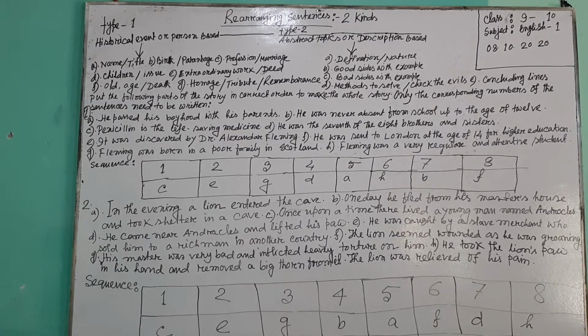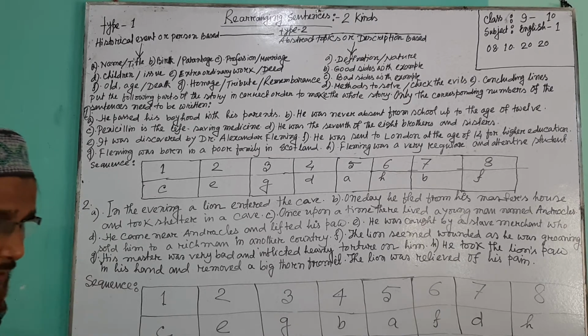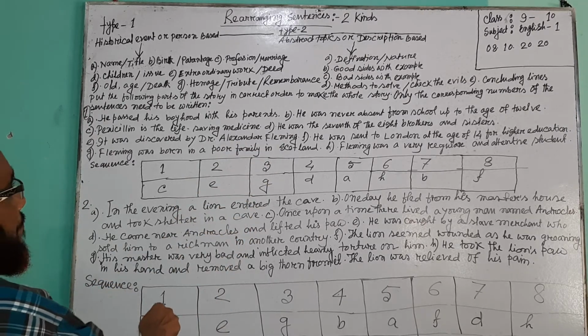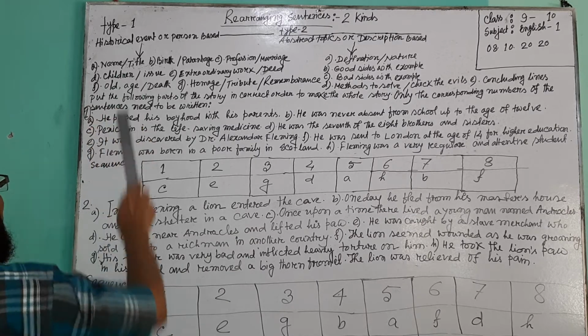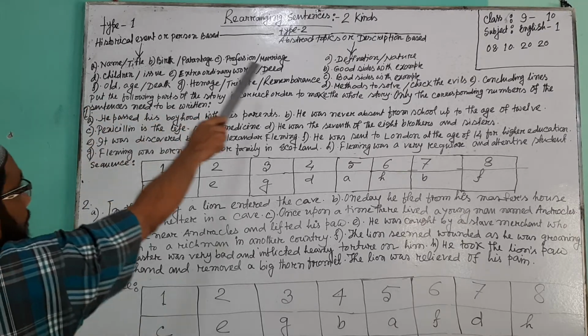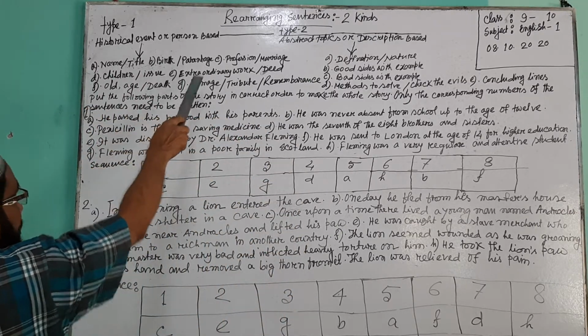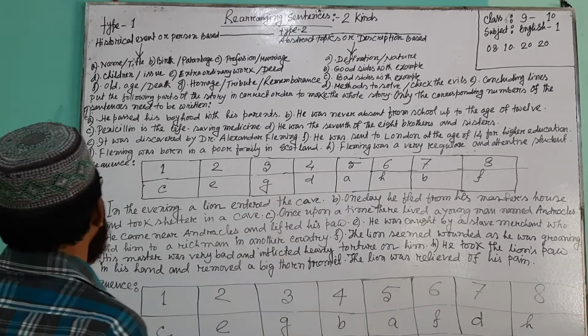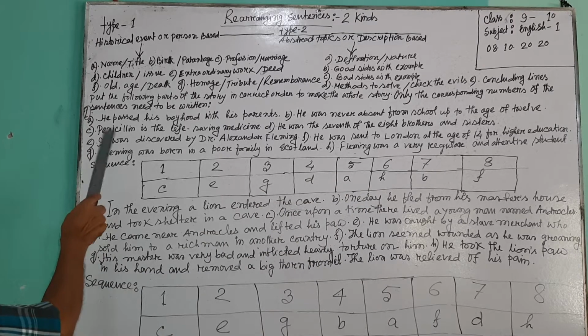Then you have to think about the sentences, and then you will write the sequences of this story. So then you will have to think what type of things this is. This is also historically done a percentage. You have to think in this, through the light of this point, and write the sequences. Write the corresponding numbers of the sentences.